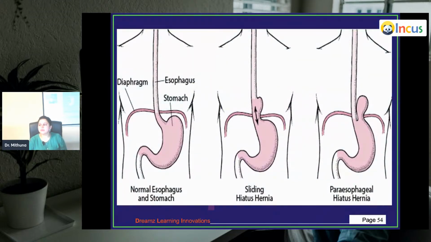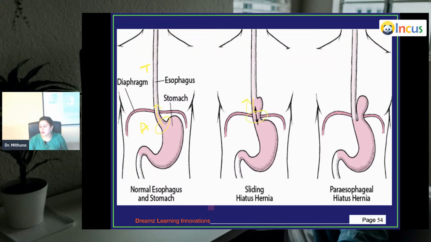So in a very symptomatic form, this is your stomach. This is your thoracic cavity. And this is your abdominal cavity. The stomach is normally supposed to be there in your abdomen. Here you have your gastroesophageal junction. All this will slide upwards into the thoracic cavity.